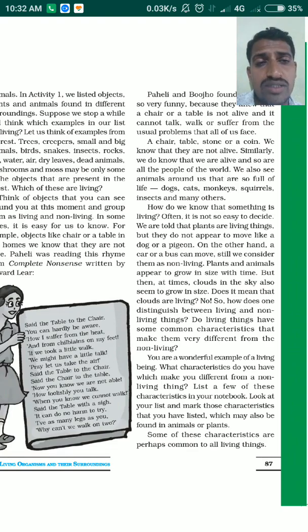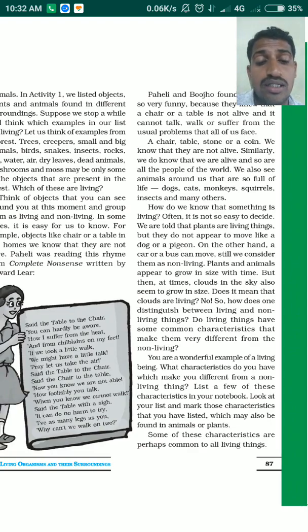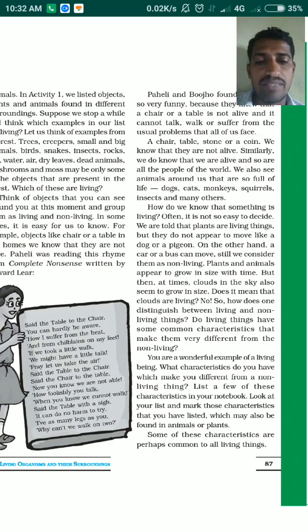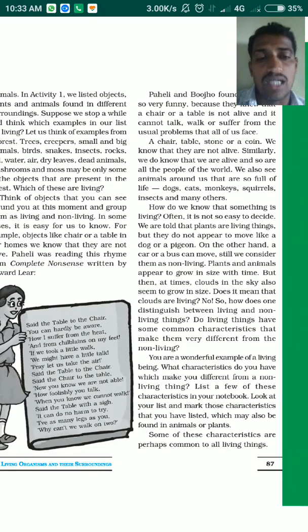Do living things have some particular common characteristics that make them different from non-living things? Here we have a wonderful example of some living beings and non-living things and their common characteristics, to help you understand whether any object is living or non-living. Let us make a list of some characteristics from the textbook or from the surroundings to know the common characteristics of different objects. Based on that we will distinguish them as living and non-living things.